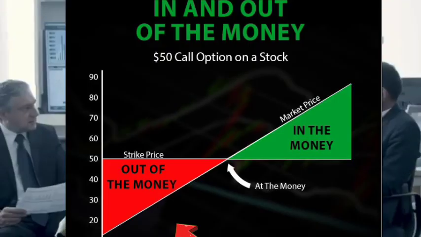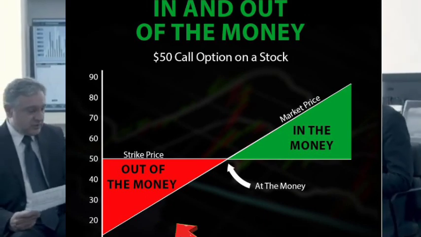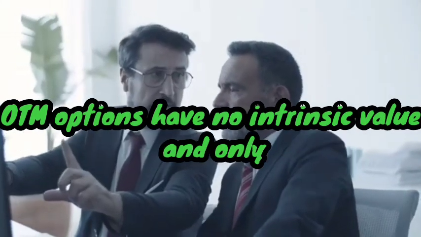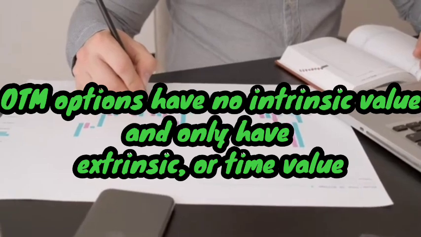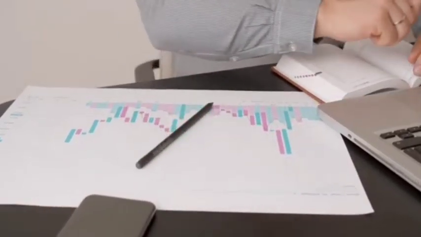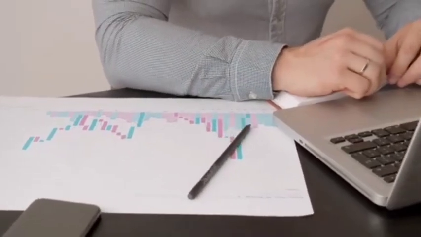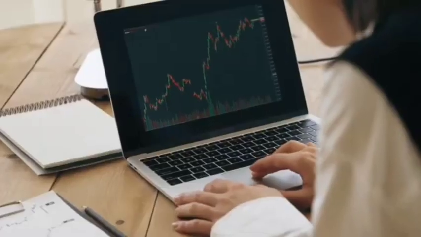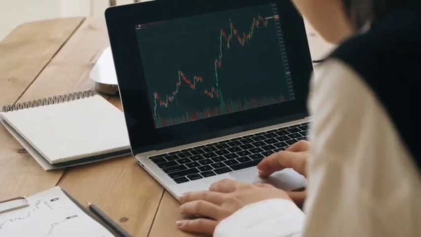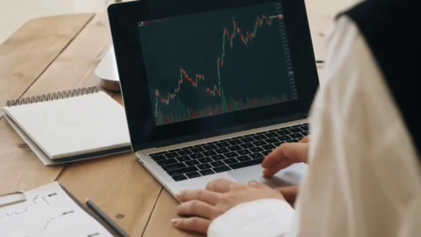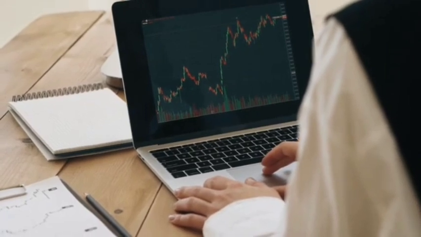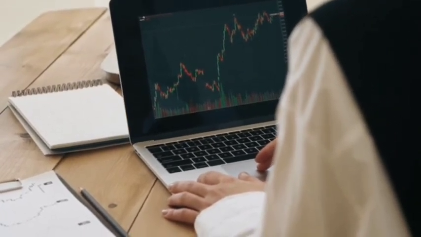Out of the money is an expression used to describe an option contract that only contains extrinsic value. These options will have a delta of less than 0.50. An OTM call option will have a strike price that is higher than the market price of the underlying asset. OTM options have no intrinsic value and only have extrinsic or time value. For example, if a stock is trading at 22.50 per share and the strike price is 25, the call option would be OTM. OTM options are often affordable and are among the least expensive options to acquire. However, to generate a profit with OTM options, the underlying stock must experience a significant price movement.